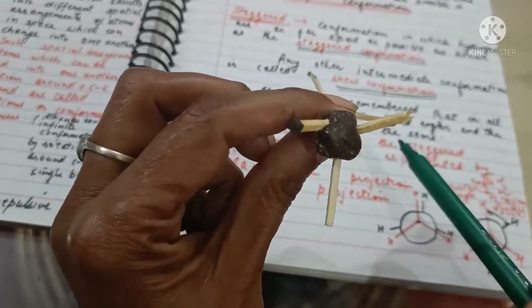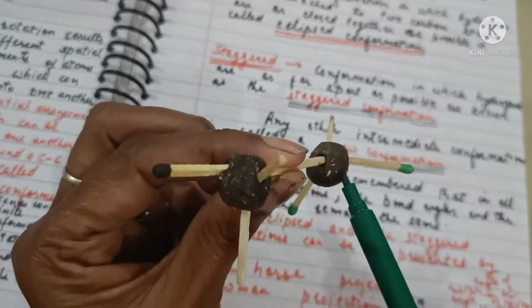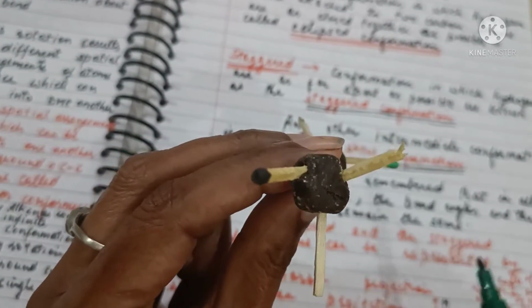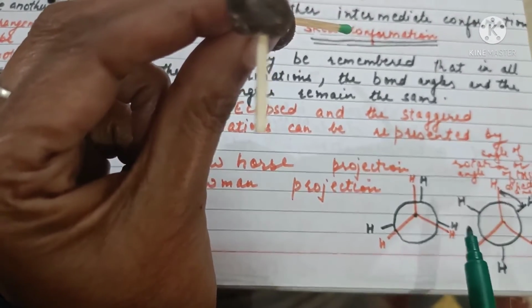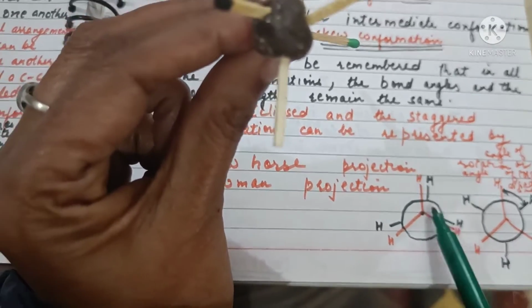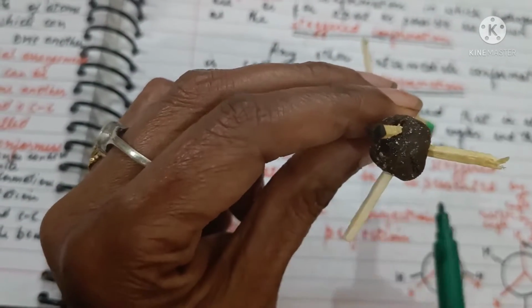The rear carbon atom away from the eye is represented with a circle, and the 3 hydrogen atoms are shown by shorter lines drawn at an angle of 120 degrees to each other,